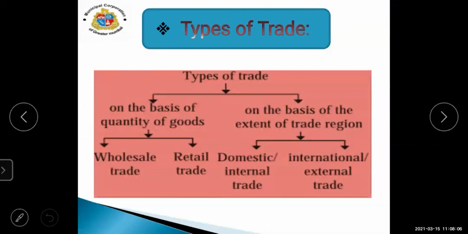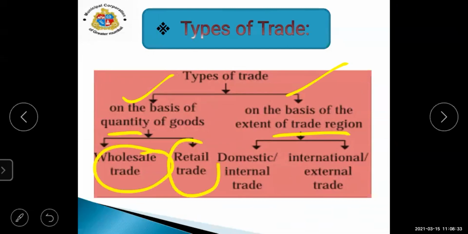Then next, the main types of trade are classified into two types: on the basis of quantity of goods and on the basis of extent of trade region. When we are talking about the quantity of goods, we can say wholesale trade and retail trade.